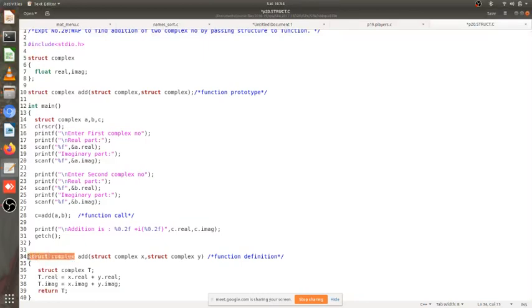Now you know, if you have read the definition of the concept of functions in C programming, a function generally returns a single value or a single variable. So I can return one integer, one character, one float value, or one pointer. If I want to return multiple variables or a collection of variables in a single return statement.